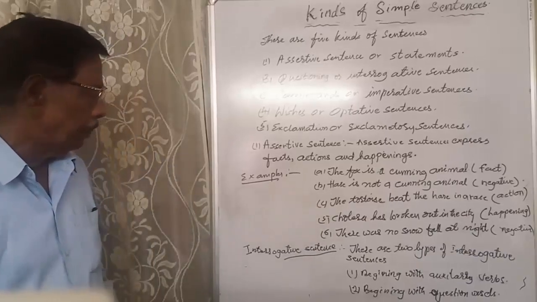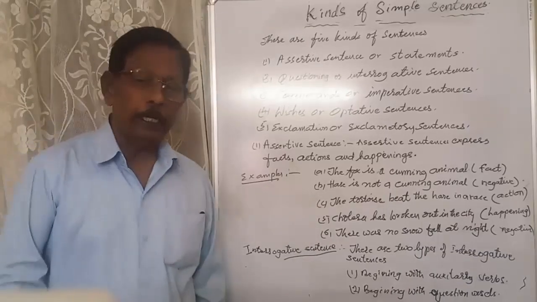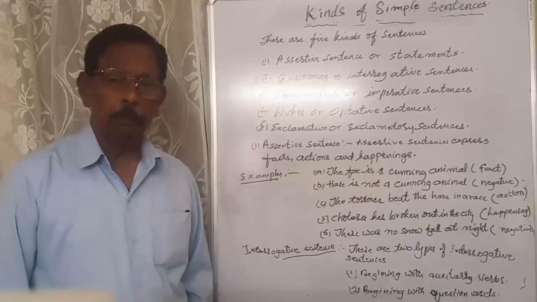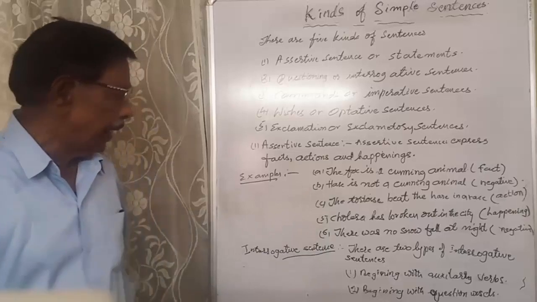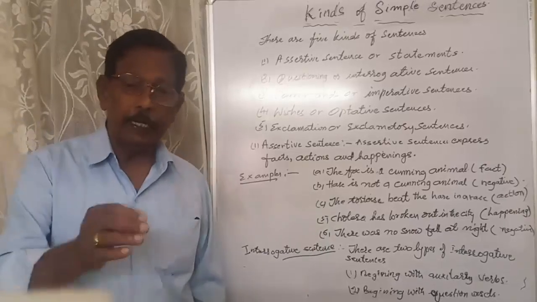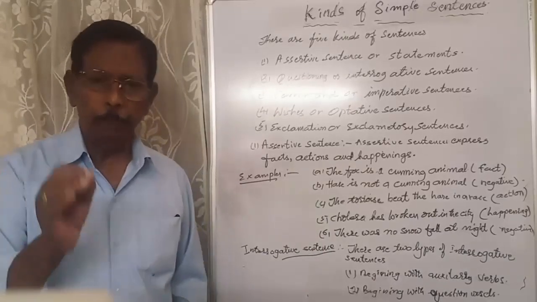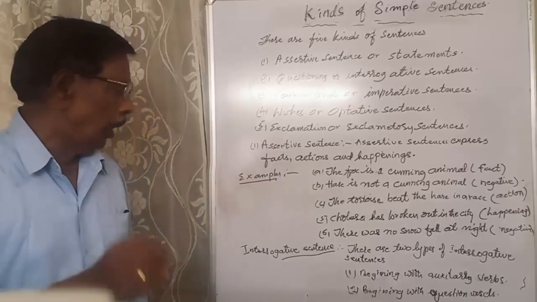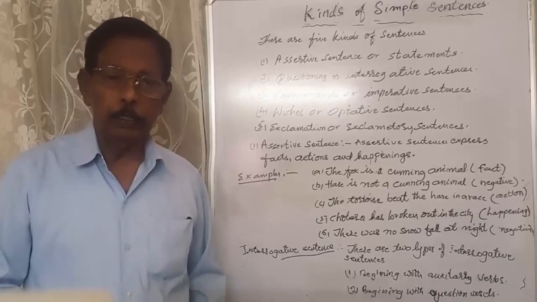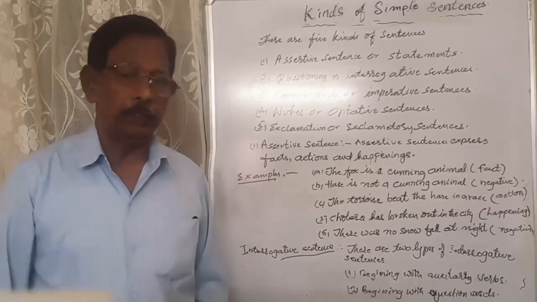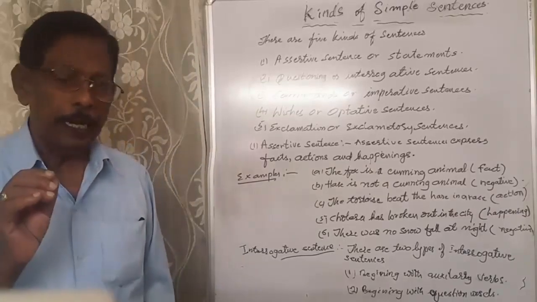You see, the fox is a cunning animal. It is a fact. And then you see, the fox is not a cunning animal. It is a negative sentence. We have simply added not to transform the first sentence into a negative sentence. So we add only not.